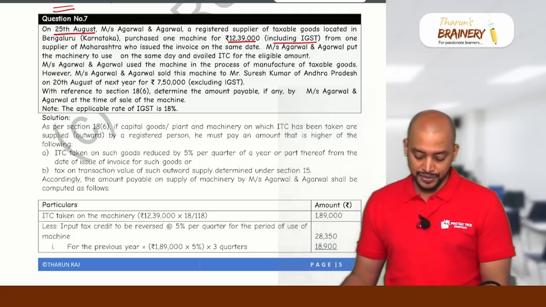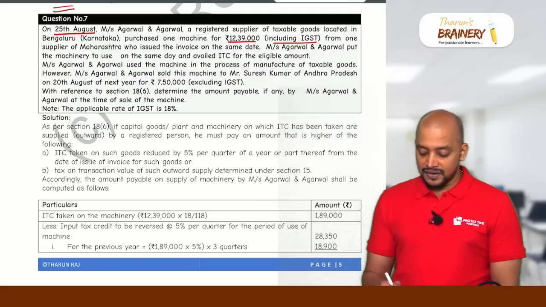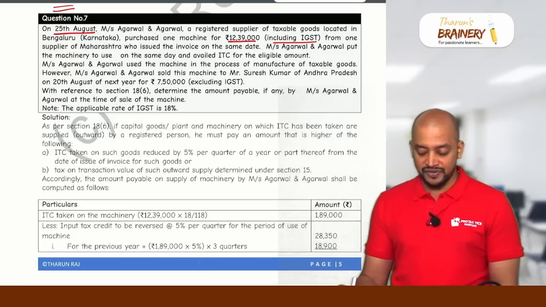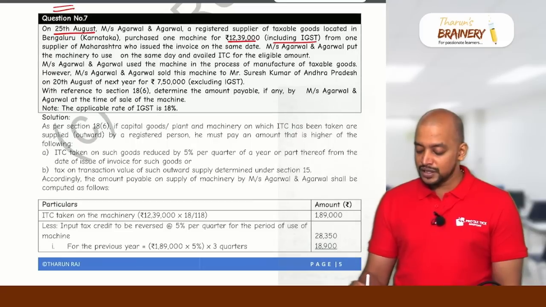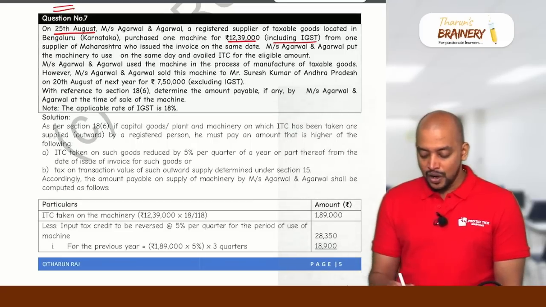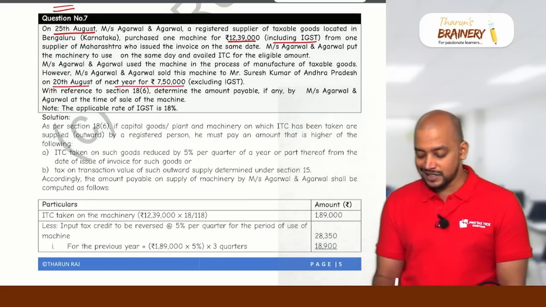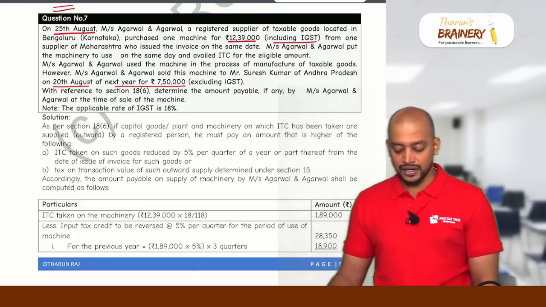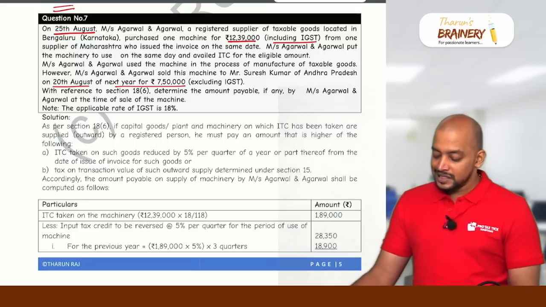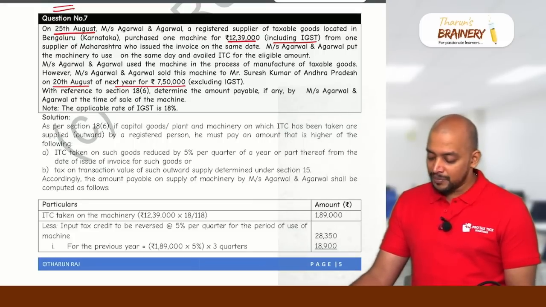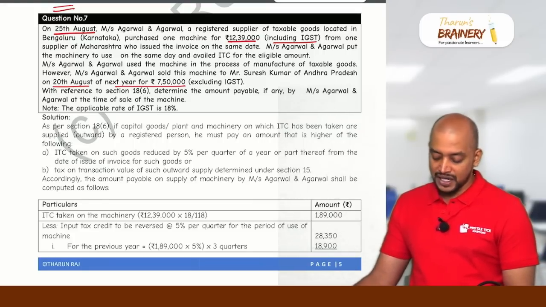for the eligible amount. Then Messrs. Agarwal and Agarwal use the machine in the process of manufacture of taxable goods. However, they sold this machine to Mr. Suresh Kumar of Andhra Pradesh on 20th August of next year for 7,50,000 excluding IGST. With reference to Section 18(6), determine the amount payable if any by Agarwal and Agarwal at the time of sale of the machine.